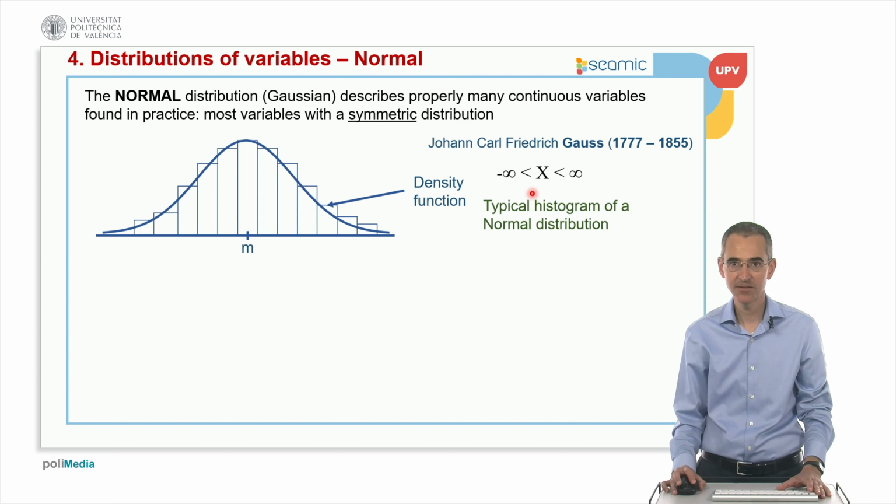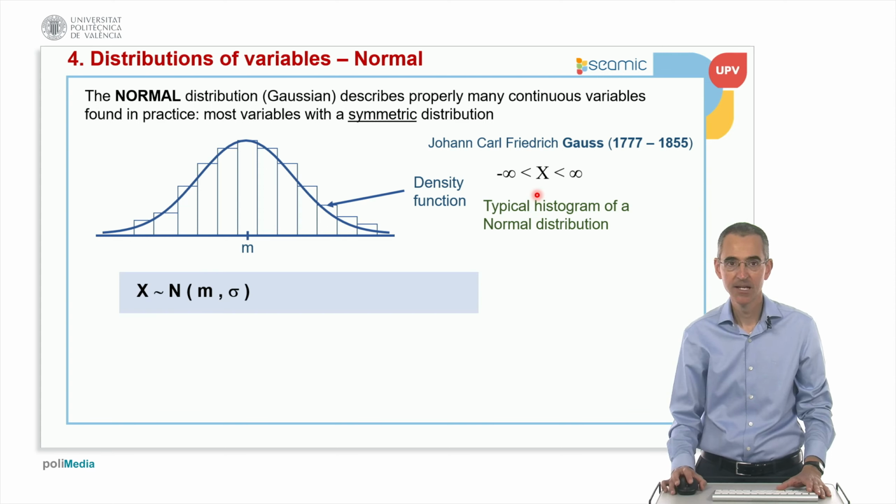It ranges from minus infinity to infinity, so there is no minimum or maximum value. This is the way we express that x follows a normal distribution. This distribution has two parameters. In this subject we will consider that the first parameter is the average and the second parameter is the standard deviation.